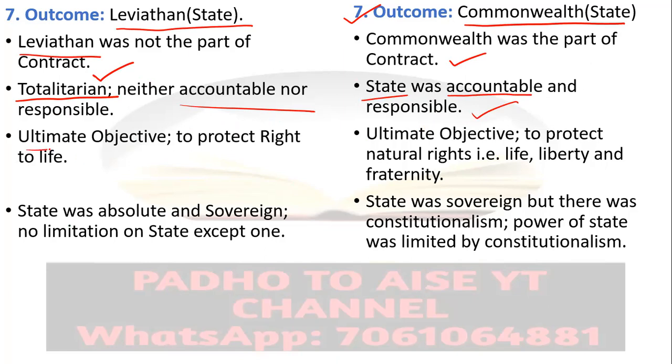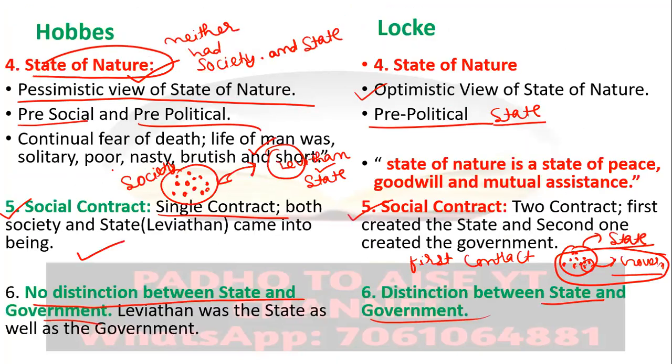The ultimate objective in the Hobbesian state was to protect the right to life, because only this right was with the people. They didn't submit the right to life to Leviathan. Except the right to life, all the rights were submitted to Leviathan. They surrendered all the rights except the right to life.